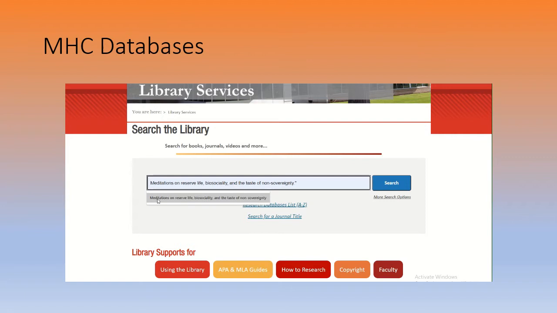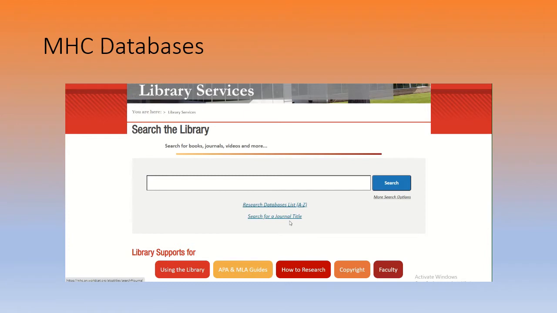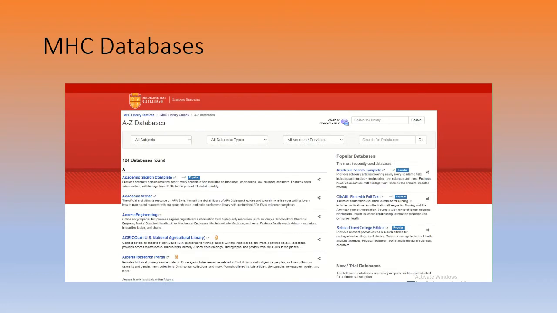I think I searched earlier, Meditations on Reserve Life, bio, societal, and taste of non-sovereignty. Or you can actually search for a journal title. That's one way. The best way, I think, so you can actually see all the results, is to search the databases list. They give you the list from A to Z. So we click on that. It's a bit overwhelming. There's 124 databases found. That's a lot, so it can be challenging to narrow down.